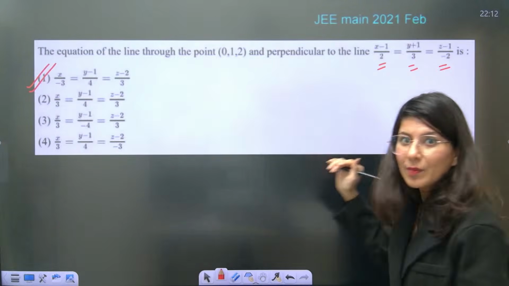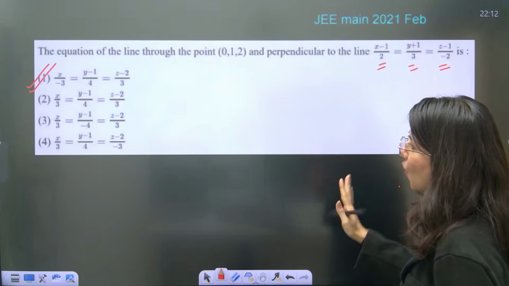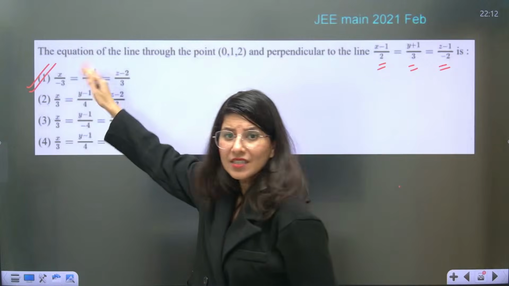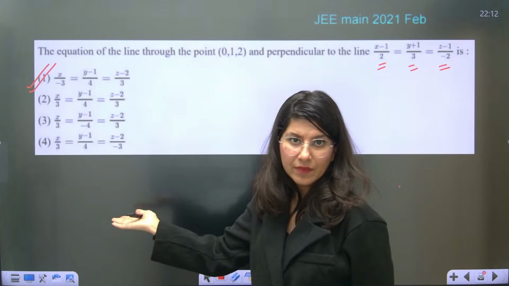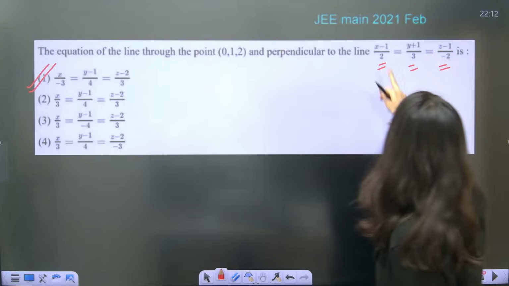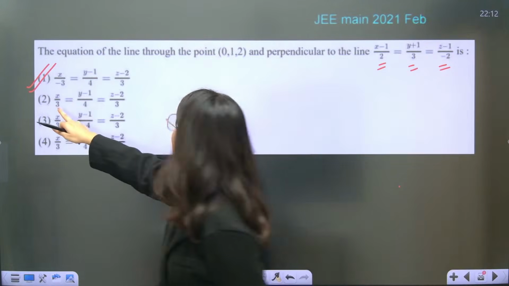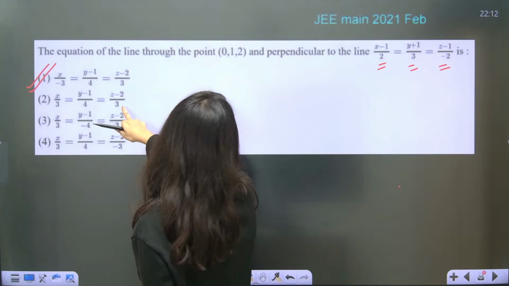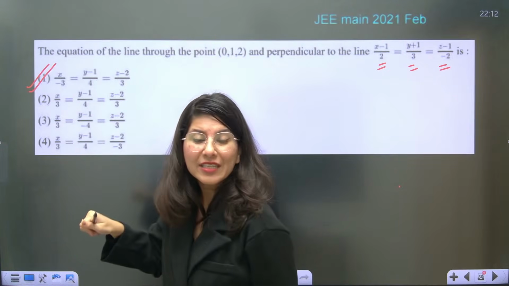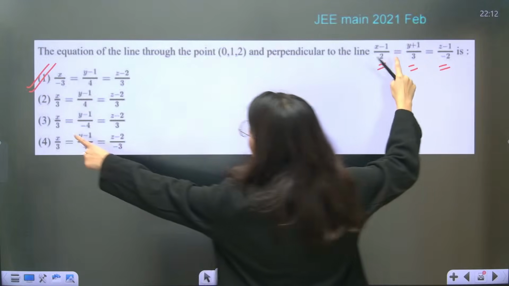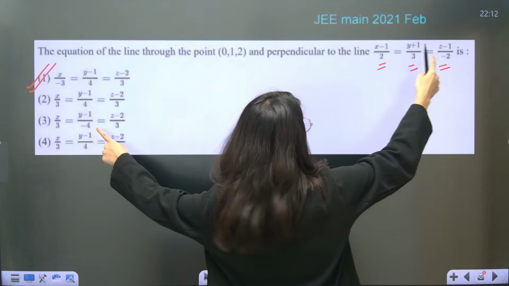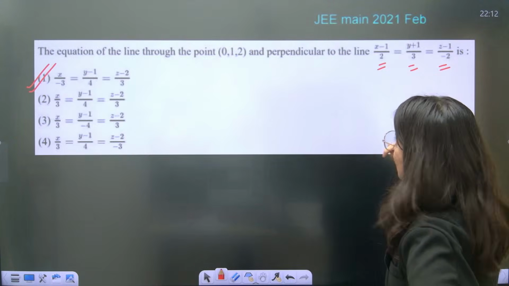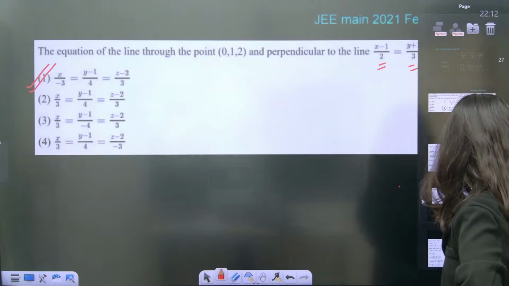But you will be like, ma'am, hold on, (0, 1, 2). All the options have the same numerator part, but the denominator part is different. Now for 2, 3, minus 2, just tell me the dot product: 3 twos are 6, 4 threes are 12, and minus 6. No, it is not giving me 0, right? Then 3 twos are 6 minus 12, then plus 6. The equation of the line, so I think option, what do you think?